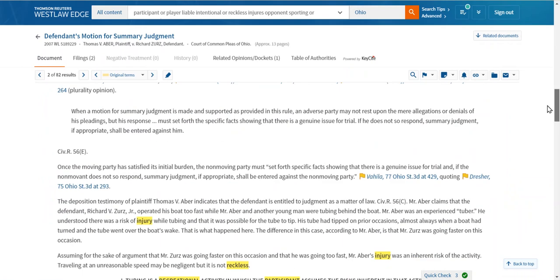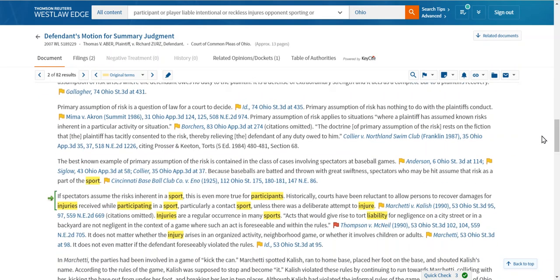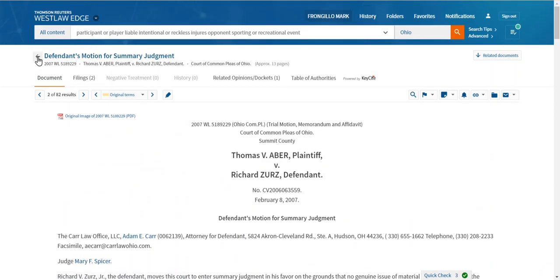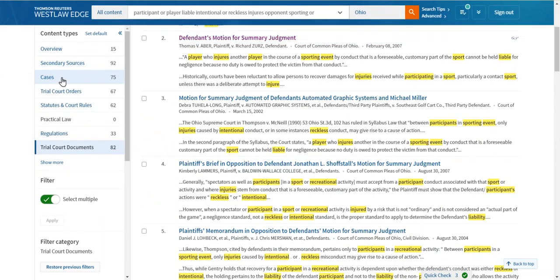And I'm not saying you're going to want to copy and pass this off as your own, but you sort of use them like those secondary sources that I talked about earlier as a way to get background on the issue, to confirm that you got all the relevant cases, as well as maybe as a way for you to know how to structure your particular argument when you write your memo or your brief in support or opposition to that summary judgment motion.